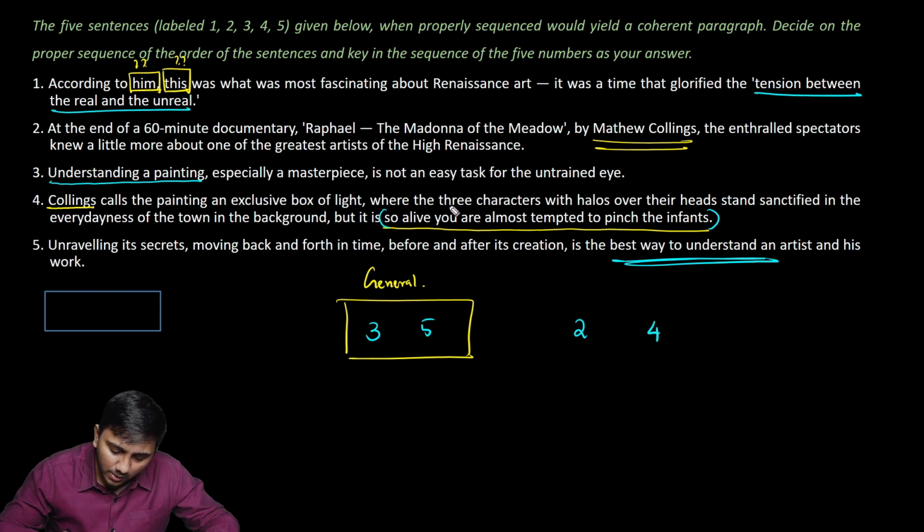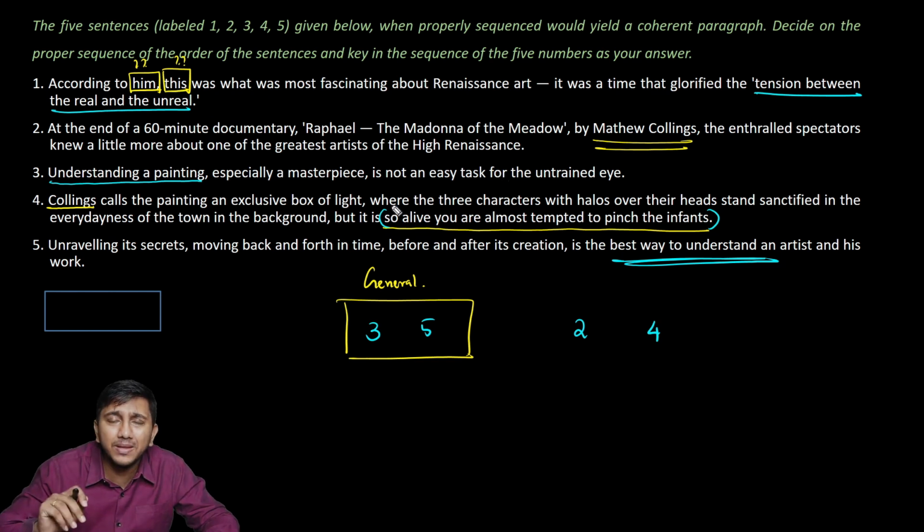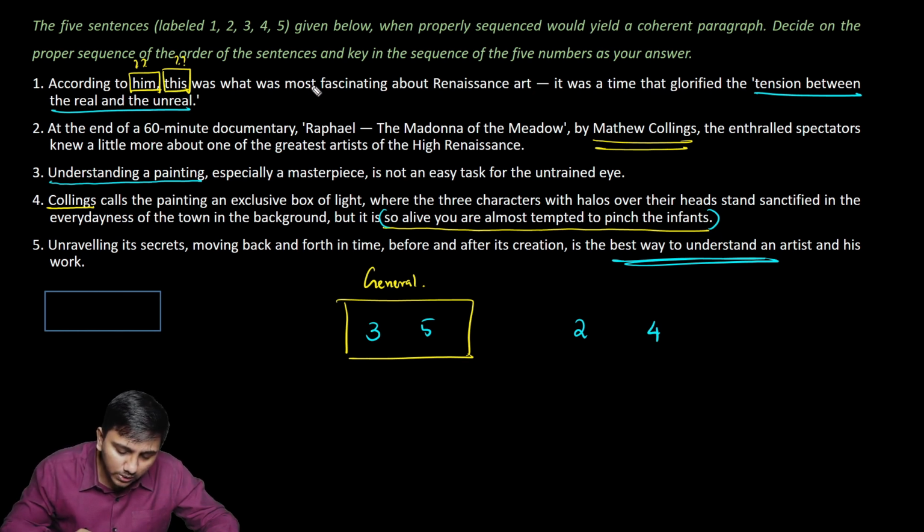Exclusive box of light, where the three characters with halos over their heads are sanctified in the everydayness of the town in the background. But it is so alive, you are almost tempted to pinch the infants. According to him, this was what? The fact that you feel like pinching the infant in a painting. According to him, this was what was the most fascinating about Renaissance art. So this should be followed by 1.